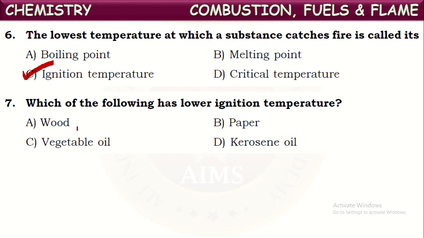Wood should be heated for a long time. And paper, of course, catches fire easily. And vegetable oil needs a much higher temperature to catch fire. And kerosene oil catches fire very easily, even compared to paper. So kerosene oil has the lowest ignition temperature among the given fuels. It catches fire even at very low temperatures.